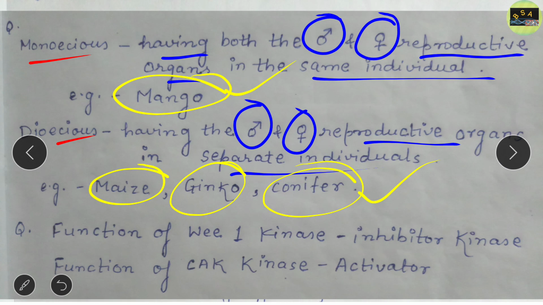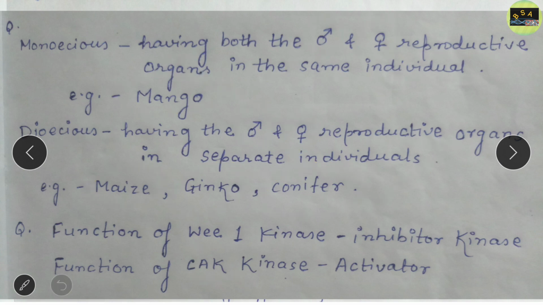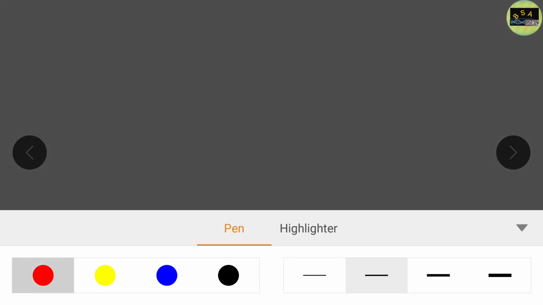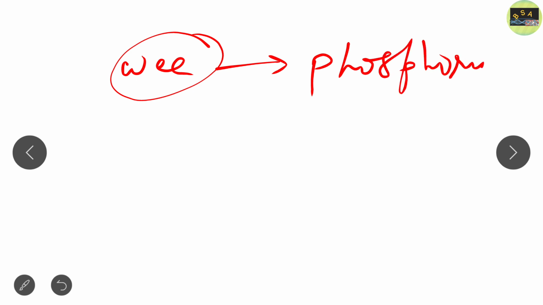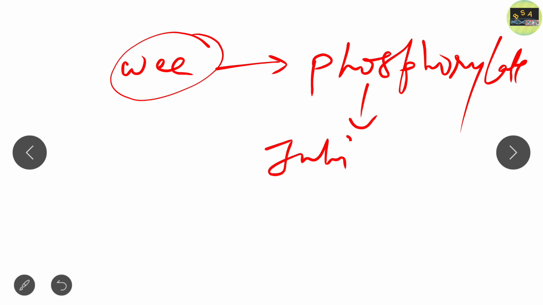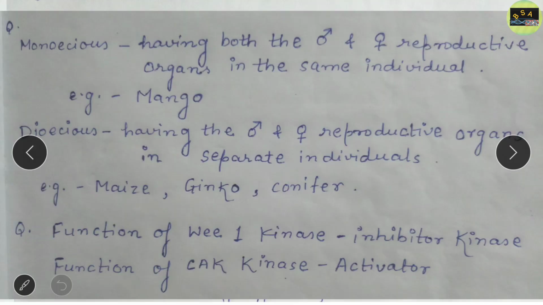Clear? Another question came from the cell cycle, that is, the function of Wee1 and CAK kinase. We all know that Wee1 phosphorylates, but the phosphorylation is an inhibitory phosphorylation. Clear? So we all know that Wee1 is always an inhibitory kinase and CAK is always an activator kinase.